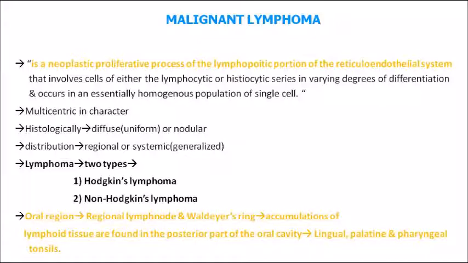In the oral region, the main locations are regional lymph nodes and Waldeyer's ring. There is accumulation of lymphoid tissue mainly in the posterior part of the oral cavity, involving the lingual, palatine and pharyngeal tonsils.